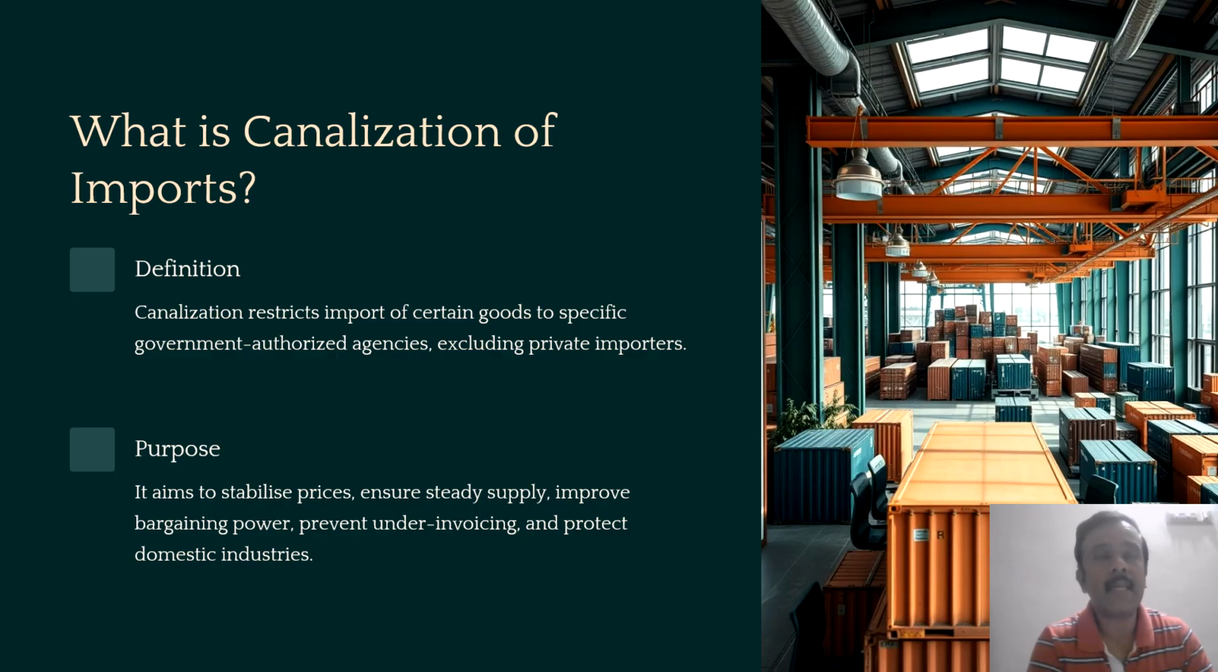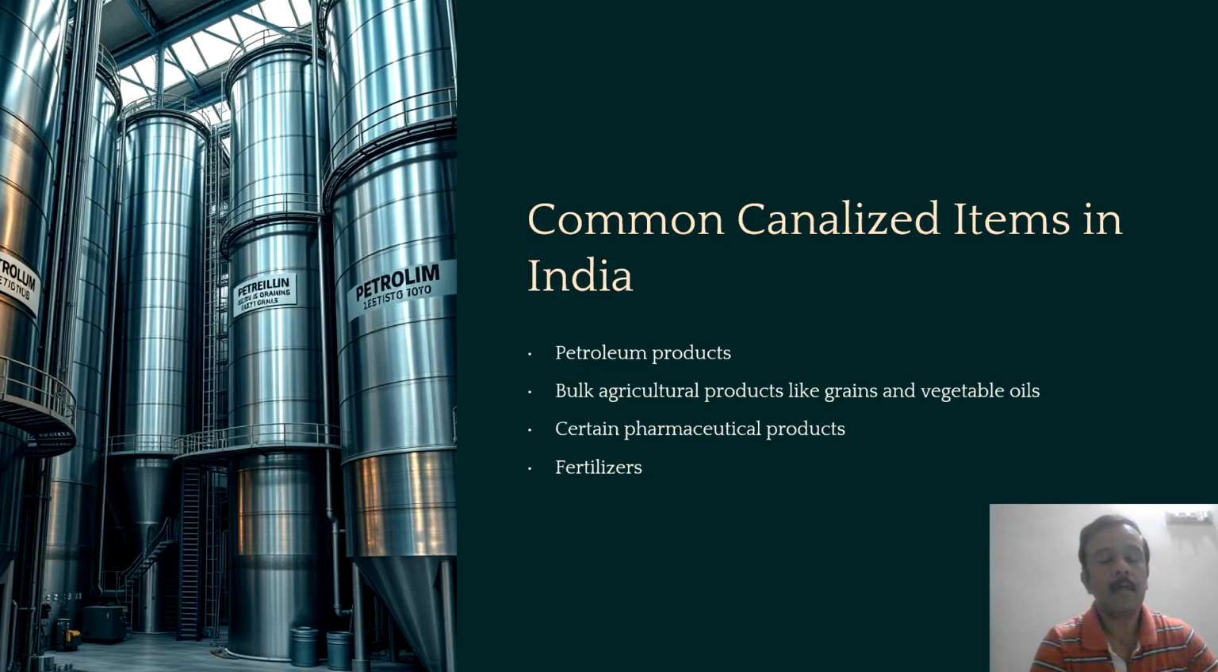to improve the bargaining power of the suppliers, to prevent under invoicing, and the main reason is to protect the domestic industries. The list of canalized items in India varies from time to time. However, some of the common canalized items in India are petroleum products, bulk agricultural products like food grains and vegetable oils, certain pharmaceutical products, fertilizers, dairy products, Niger seeds, edible oil, and so on.